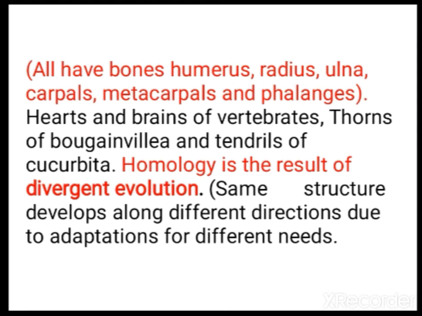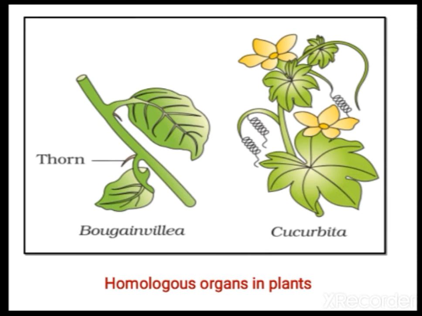For example, the whale's forelimb is helpful for swimming, the bat's for flying, because they live in that environment. Accordingly, that organ, the forelimb, has to show adaptation. So in different directions they were adapted. This type of evolution you call divergent evolution. Okay, homologous organs in plants.